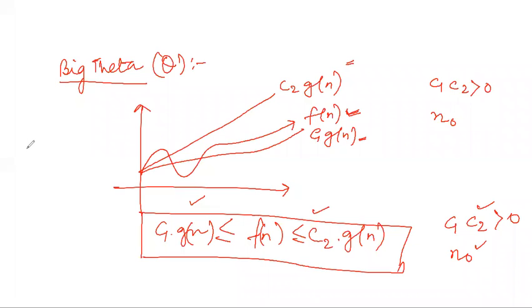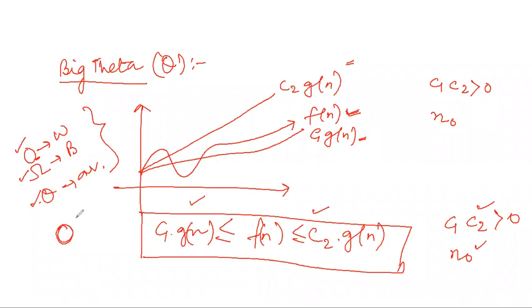So big O gives me the worst case scenario, omega gives me the best case scenario, and theta gives me the average case scenario. So these are the worst case, best case, average case concept. But in your books, you may find that everything is denoted in the order of, like big O. It is not an issue. This is big O, big omega, big theta. But in the end, everything can also be represented just as order of.